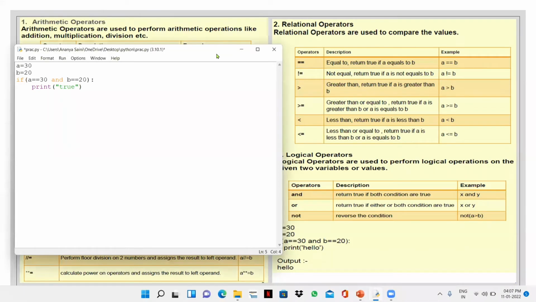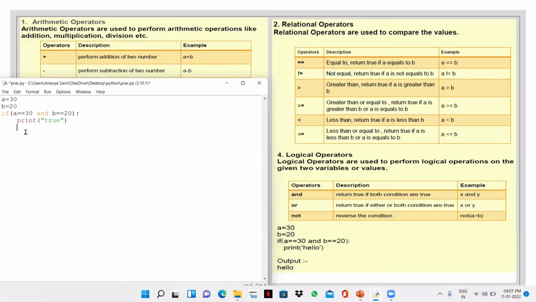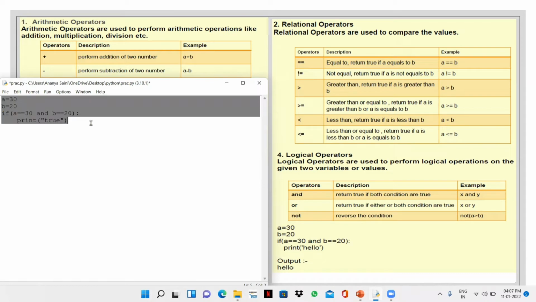Let's do an example. As we discussed, I have written this in script mode, first of all, because we are writing the whole code. I'll show you what interactive mode is later. Here I have assigned the value 30 to the variable a. I have written a is equal to 30, b is equal to 20, and then I'll just increase the size.